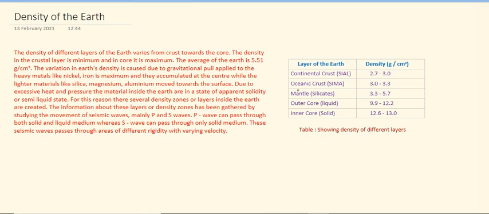Now next is the outer core. Outer core also has very great density, and it is actually in liquid state as compared to the inner core, which is present in solid state. So outer core has the density of about 9.9 to 12.12 gram per centimeter cube, whereas the inner core, which is solid in nature, has the highest density among all these layers of the earth, which is 12.6 to 13.0 gram per centimeter cube.